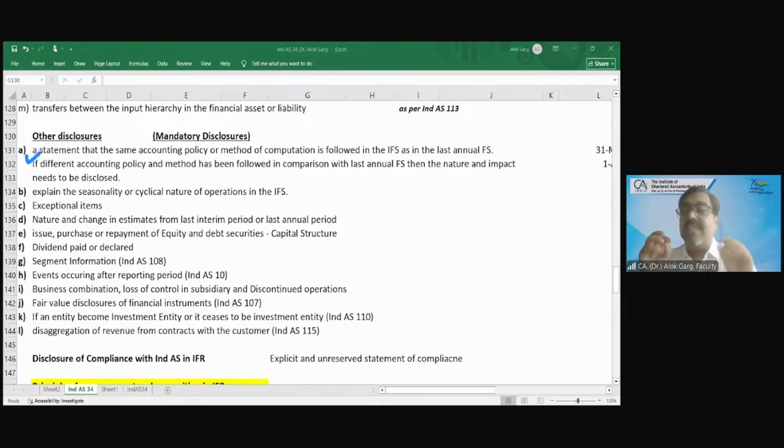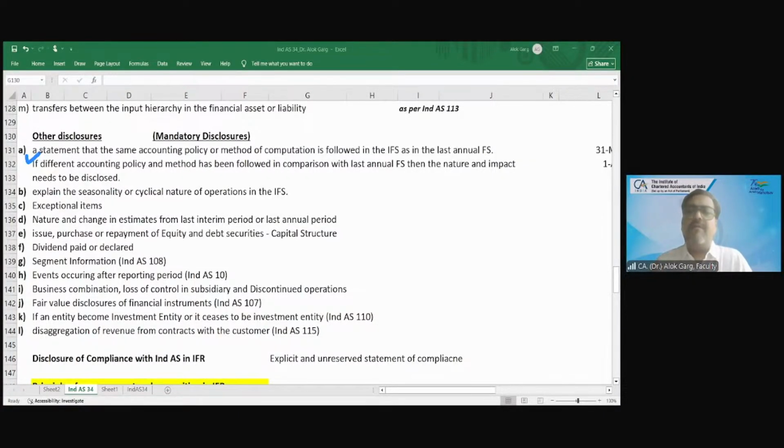So it says that instead of repeating the entire accounting policy, you have to give a statement that the same accounting policy or same method of computation is followed in the interim financial statement as was followed in the last annual audited financial statement. Is that clear to all of you? Yes, sir. You are not required to repeat 10-15 pages. You are just required to make a statement.